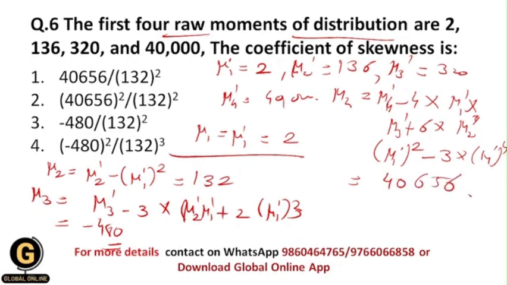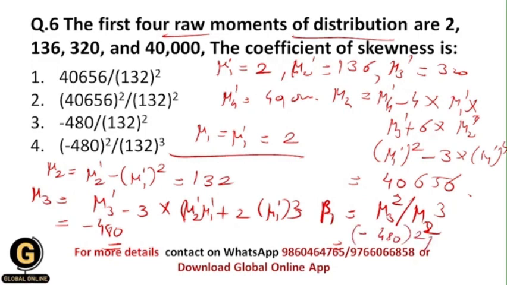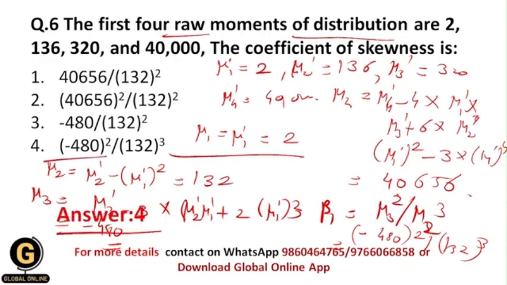And according to the formula that I have told you earlier in this video, the coefficient of skewness, denoted by beta 1, is equal to mu3 squared upon mu2 cubed. So your correct value is (minus 480) squared upon 132 cubed, and that's why your correct answer for this question should be 4.